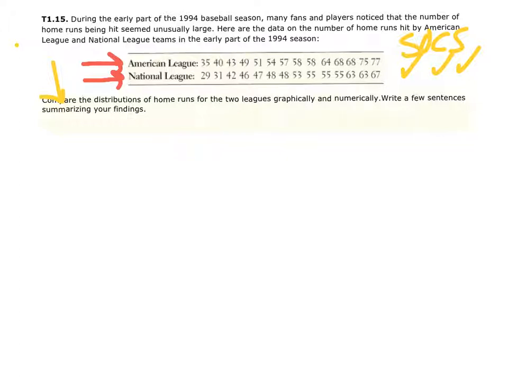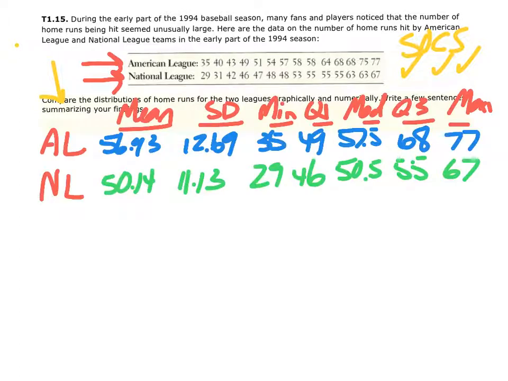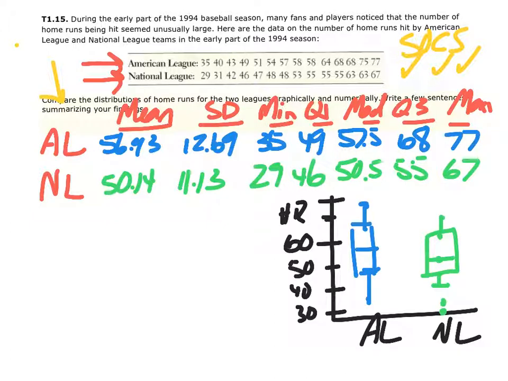Now I'm going to jot down some of the statistics that I got, and I'm going to make a box plot for comparison for this. So here's what I have. So here are the statistics from both using, again, one variable statistics from the calculator. Now I'm going to make a box plot to compare the shapes of these because I have some good statistics for it, and here's what this looks like. All right, here's our box plot. It's not the prettiest thing on here, but it'll do. This is the box plot for the American League. The National League, we do see that there are two outliers in there.